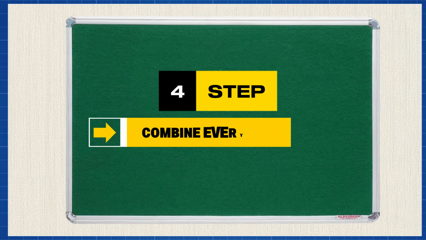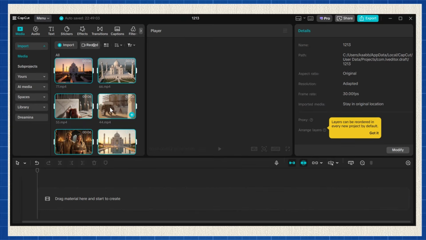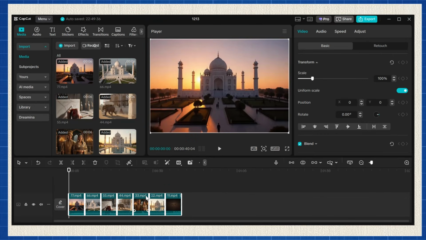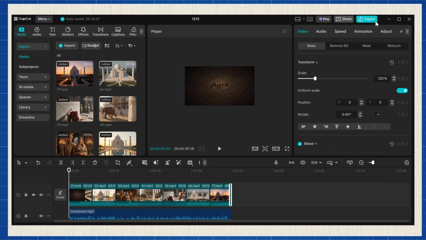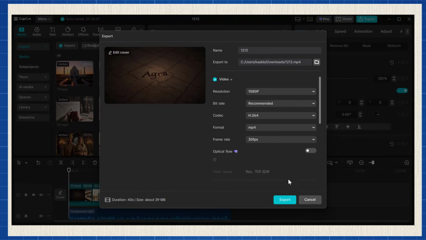Step 4. Combine everything. Open CapCut and drag all your video clips into the timeline in order. Import the voiceover and align it with the visuals. Add text or captions if needed, and explore effects if you want to enhance the look. Export the video, and your 3D history documentary is complete.